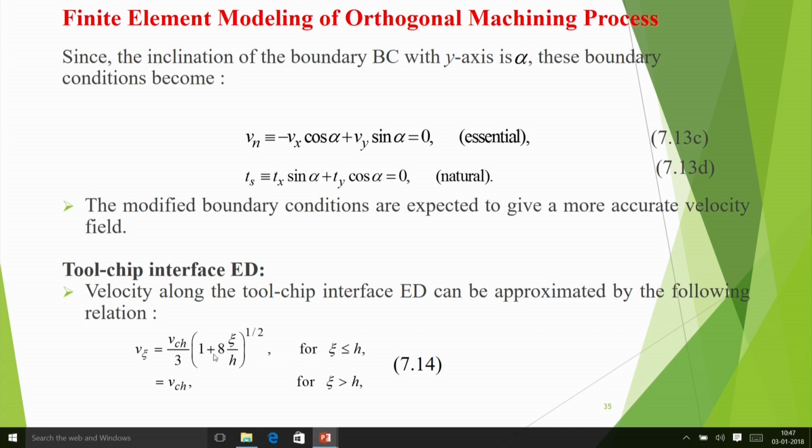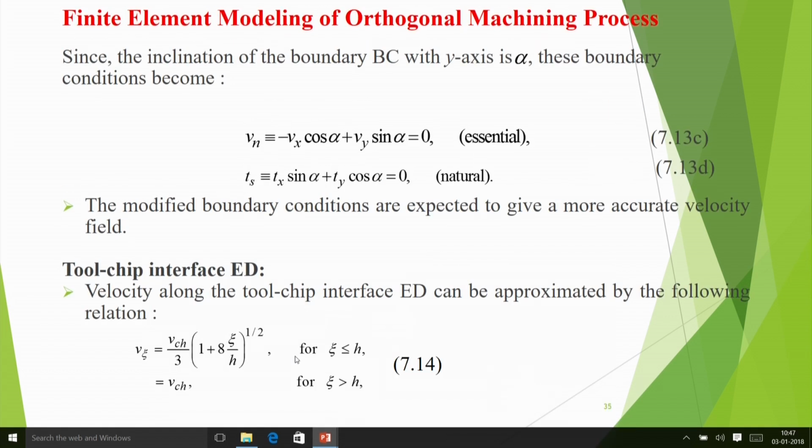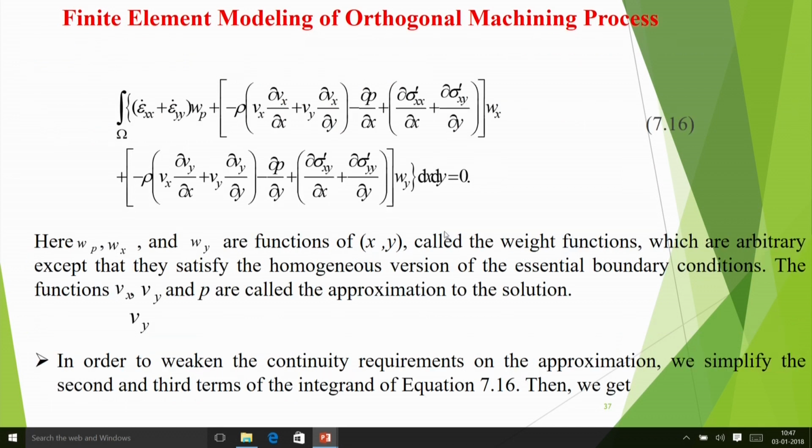This is given here, and then velocity keeps on increasing first, and then after that it becomes constant. Now note that this makes angle alpha with y axis, so we can again transform in Vx and Vy. Like that we do all these types of things.